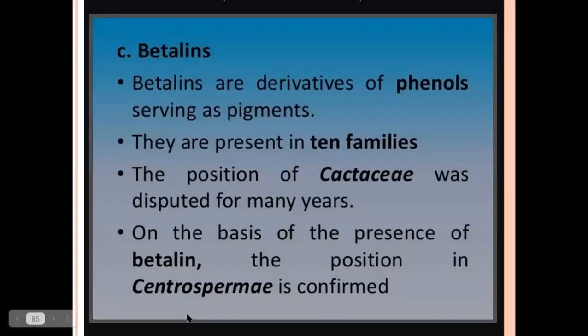Now the third one is betalains. Betalains are derivatives of phenols, serving as pigments in plants. They are present in 10 families. The position of Cactaceae was disputed for many years. On the basis of the presence of betalain, its position in Centrospermae is confirmed.